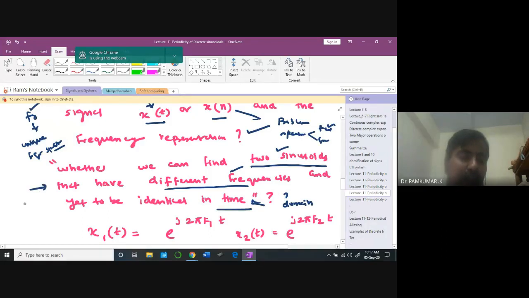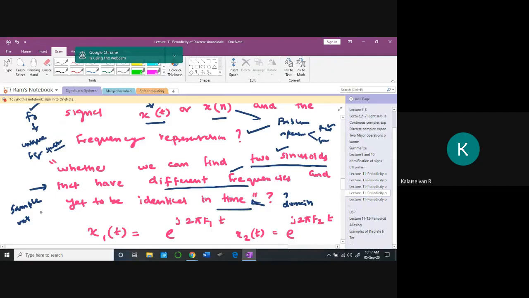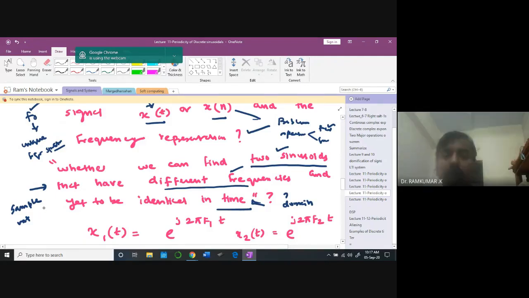When you sample, the answer is when you sample. Not, yes, sir, by phase shifting, they can be possible. No, only we saw, that's right. That is one point. Another one is by not sampling the signal in a proper way.